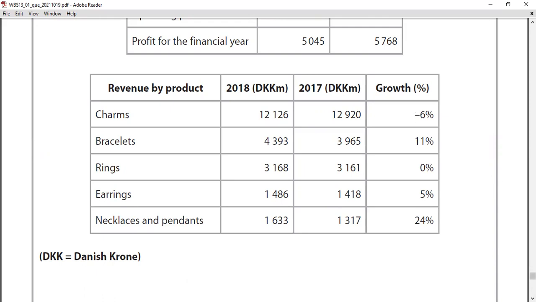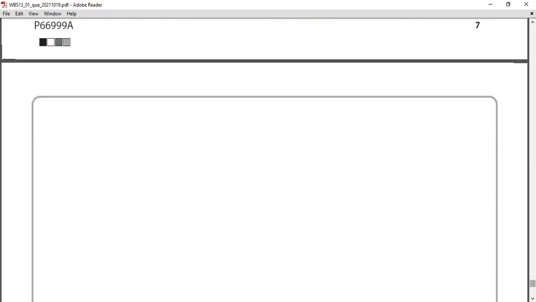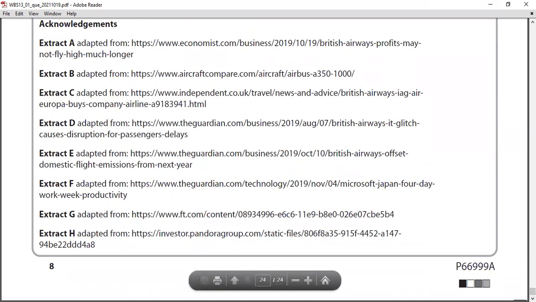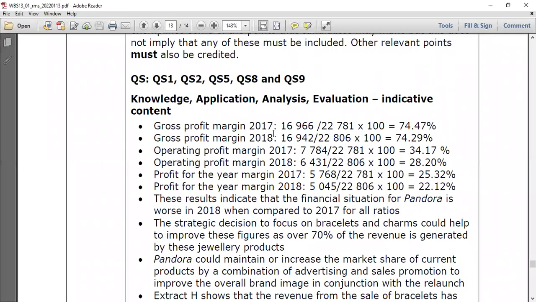So they want to go for the successful product lines like charms and bracelets. Okay, here we go. Let's go to the right. So let's go to the marking scheme of this question. While using this, you can use these numbers and answers. You can calculate separately and use them in your answer. Please use these numbers in your answers as much as you can.